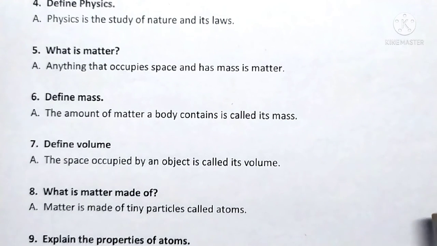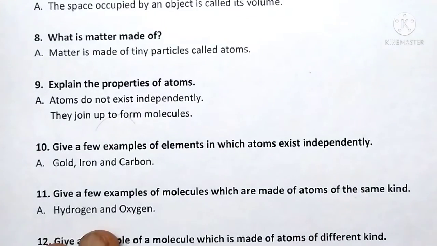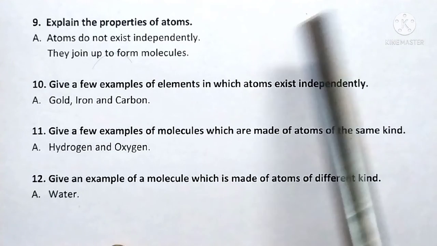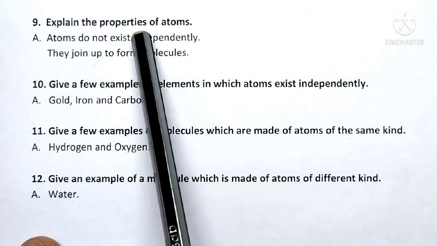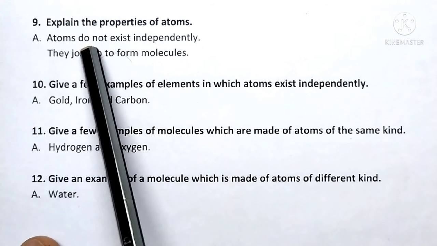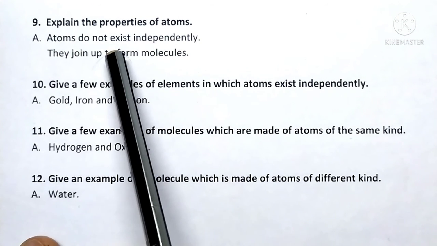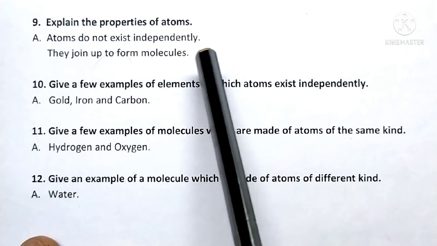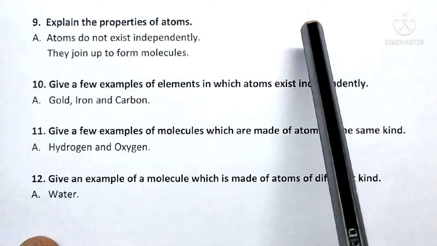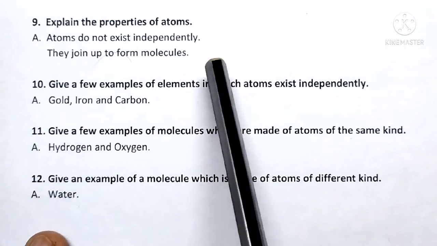Question number 9. Explain the properties of atoms. Answer, atoms do not exist independently. That means atoms, they don't have independent existence. They combine together and they exist in the form of molecules only. That's why it is given, they join up to form molecules.